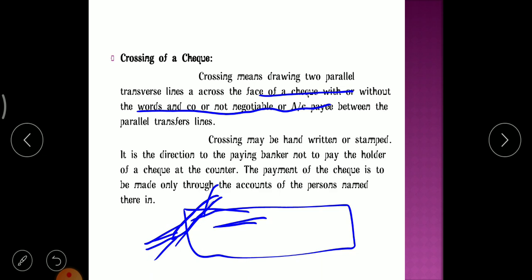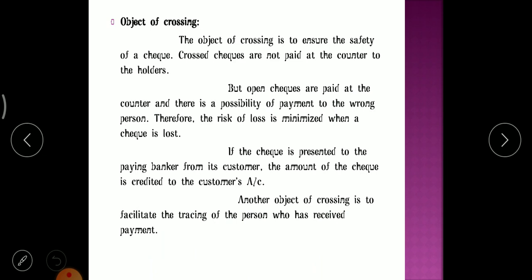Because of that reason only, most of the transactions in the world are done through crossed checks. Okay, clear why crossing is done. So now the last slide, that is the object of crossing. Why crossing is done was already discussed, let's see in detail.